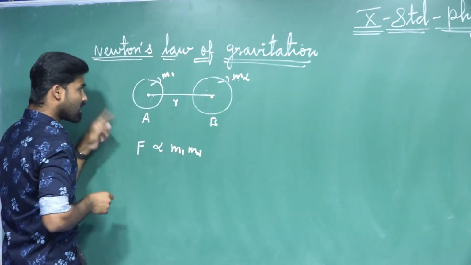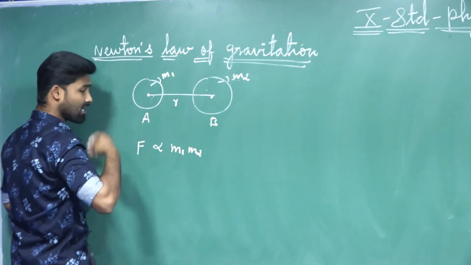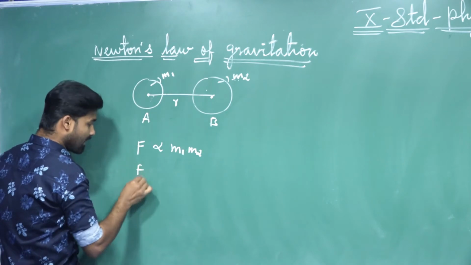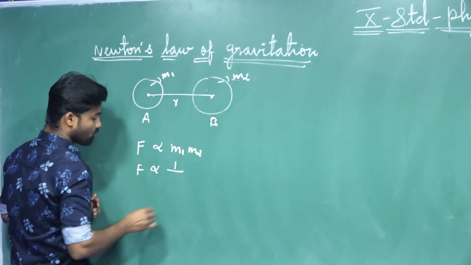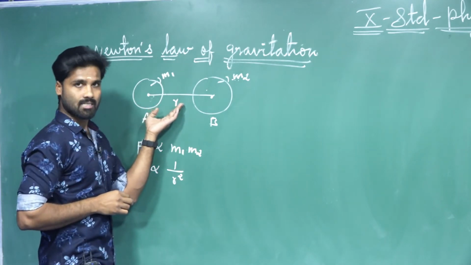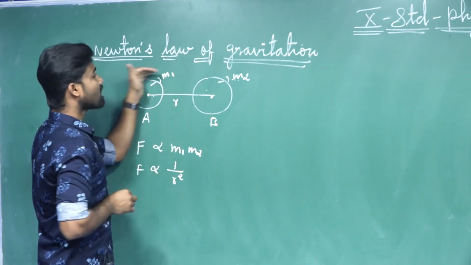And according to the statement or definition, what is the other statement? Now, what is that sentence saying? That force is inversely proportional to the square of the distance. So what is the distance here? r is the distance. So this is Newton's law of gravitation.